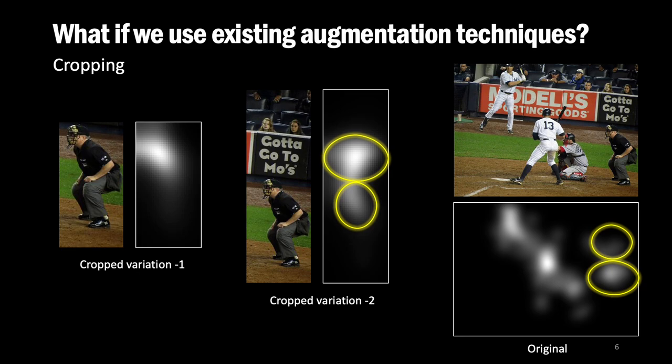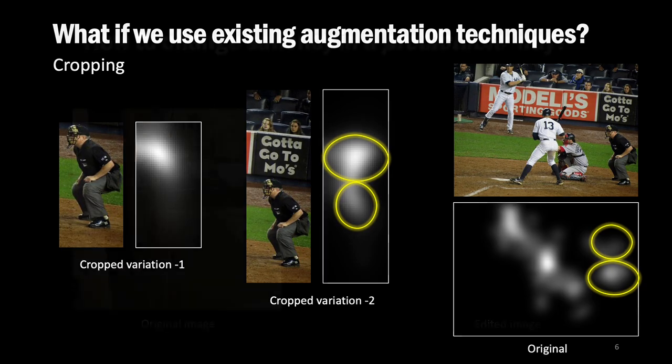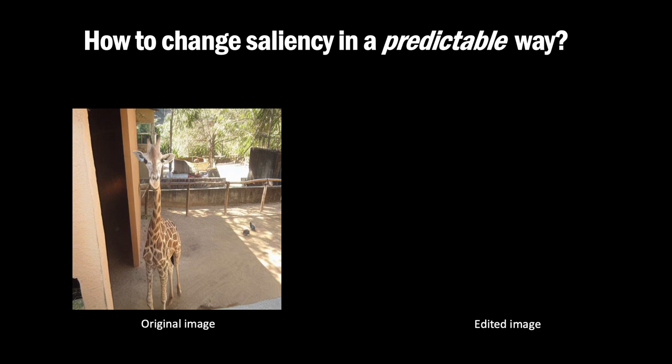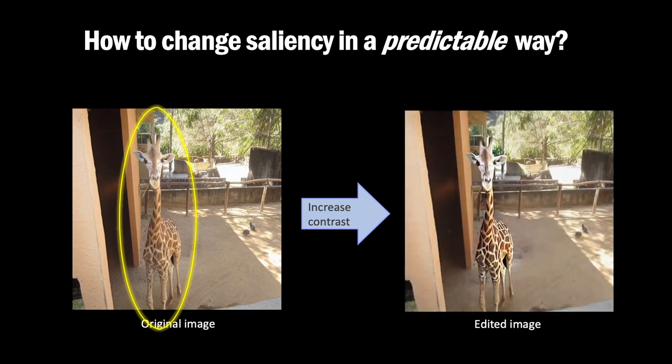This brings us back to the core challenge of saliency estimation. Instead of looking for a strictly label-preserving transformation, can we change saliency in a predictable way? Yes, we can, and in this work we build upon this idea. We select a region and increase the saliency over that region. The final saliency of this edited region should be higher than the original one. Therefore, this is a transformation for saliency estimation, where the direction of change in saliency is known. We use a special loss function to capture the saliency change, which we will explain shortly.